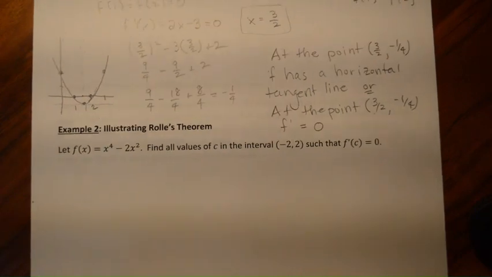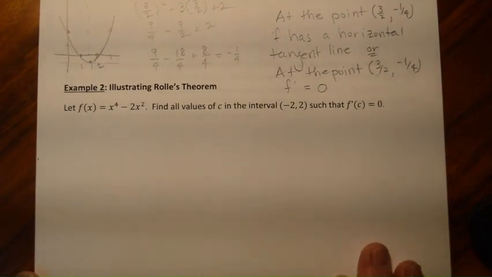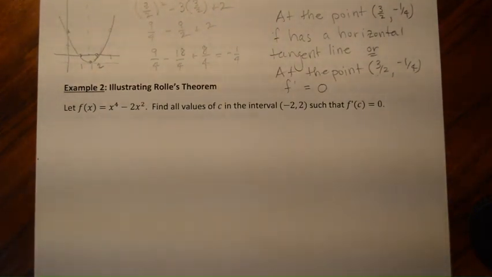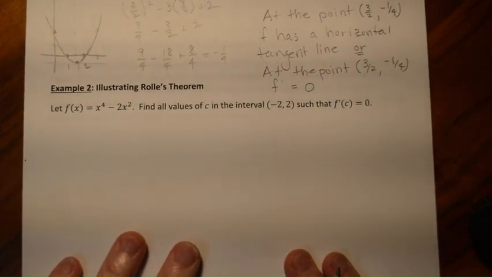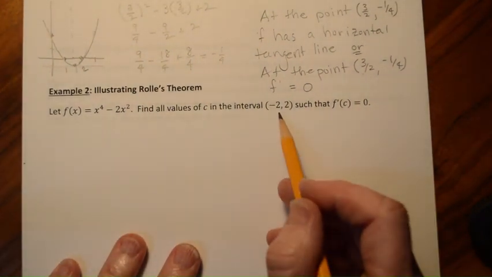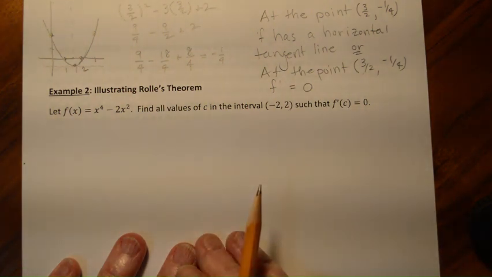Okay, let's take a look at example 2. So example 2 says that we have this function f of x equals x to the 4th minus 2x squared, and we're supposed to find all values of c in the interval negative 2 to 2 such that f prime of c is equal to 0.